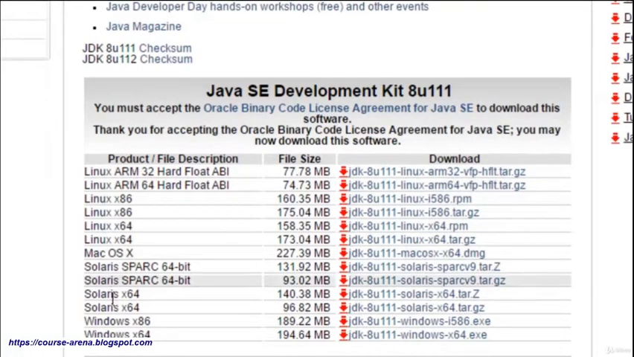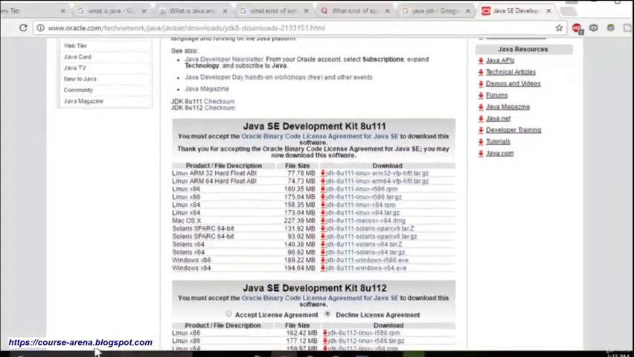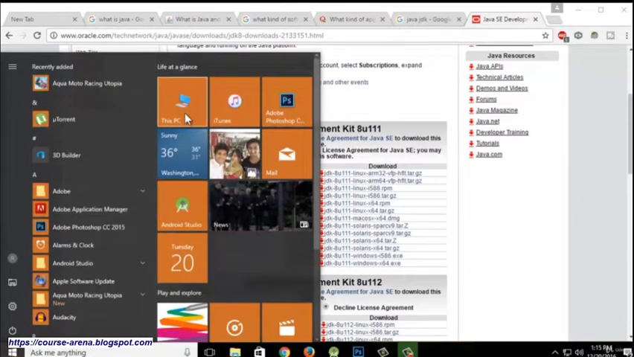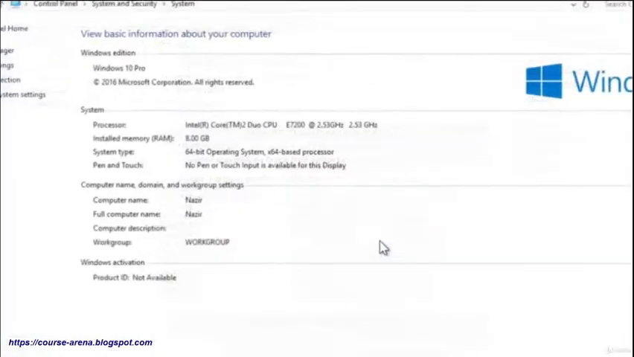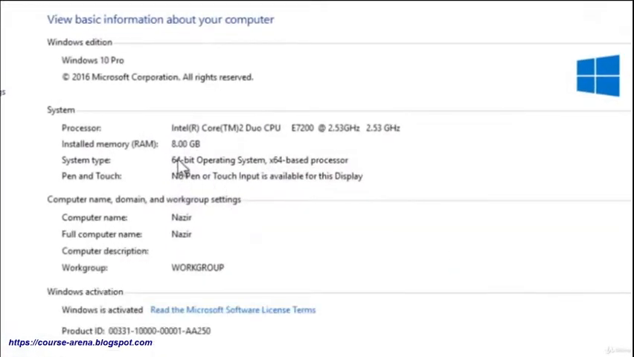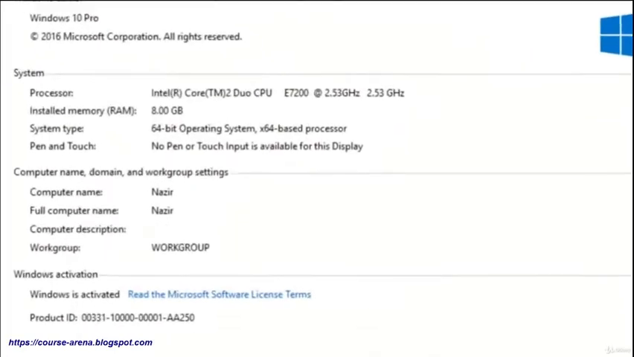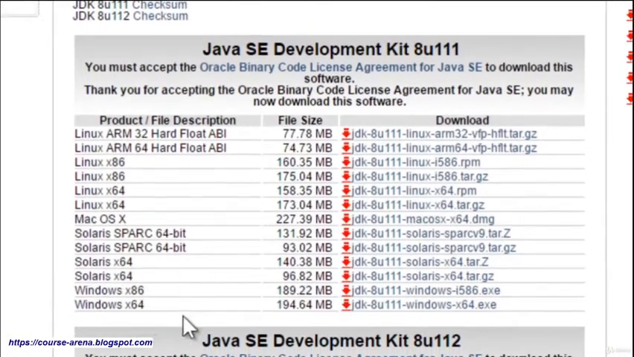accept, and here you can choose whatever you are using. Of course you must be using Windows, and this tutorial will be all in Windows. x86 is for 32-bit and this is for 64-bit. If you want to know which version you are using, go to My Computer or This PC, right click and hit on Properties. As you can see, I'm using a 64-bit operating system, so I have to download this first 64-bit, and after accepting the license, I'm going to click on it.